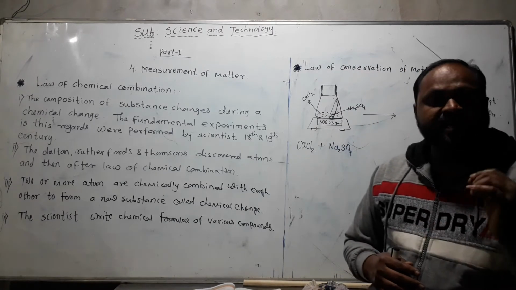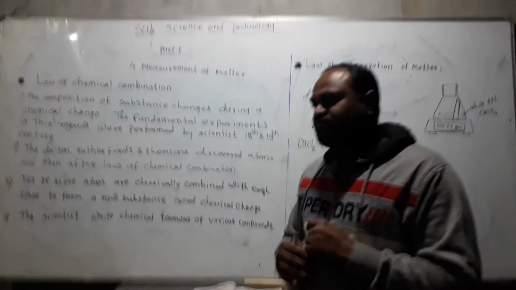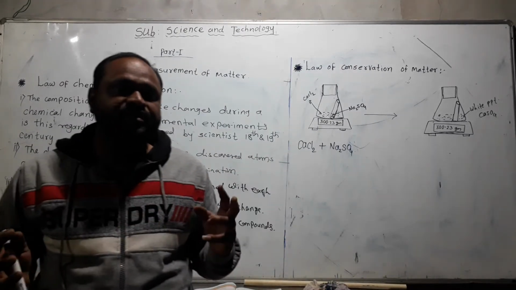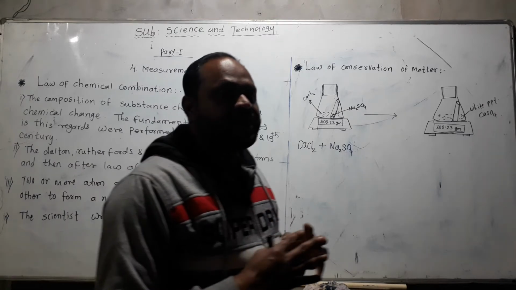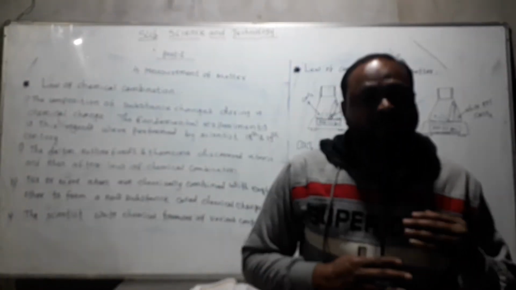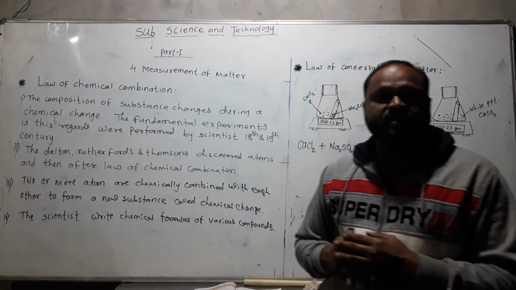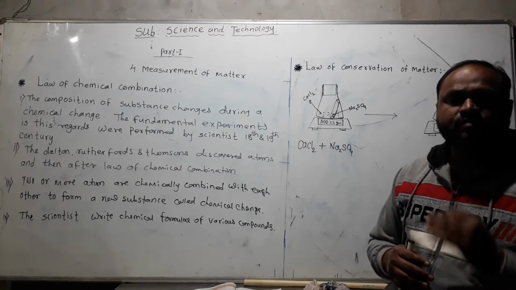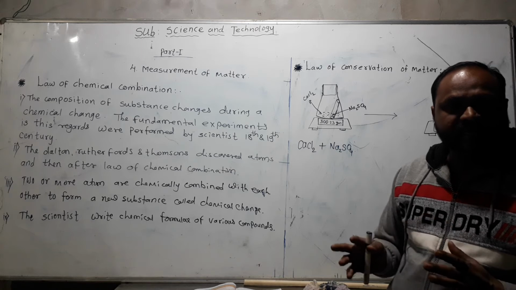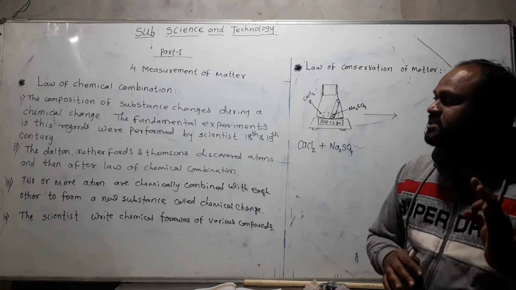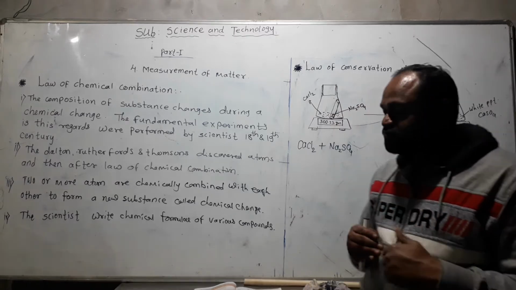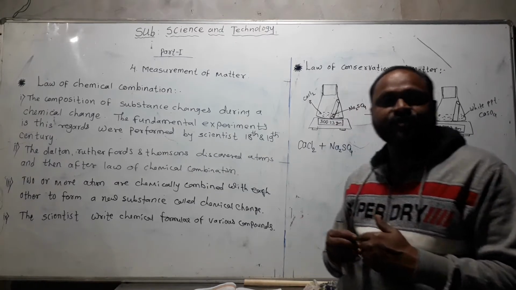In the 18th and 19th centuries, after the discovery of atoms, when two or more different elements chemically combined to form a new product, the composition of matter changed permanently, so it is called a chemical change.